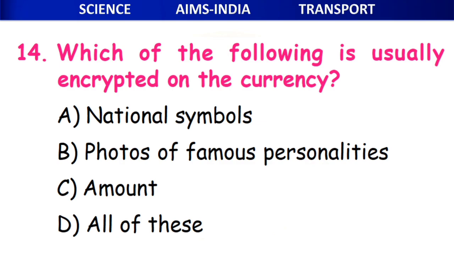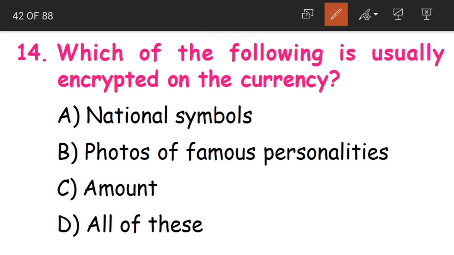14th question. Which of the following is usually encrypted on the currency? Encrypted means printed in the form of a code. So this is like one secret code for every currency, children. Whatever information is there, this particular country's currency will be printed in the form of a code. That code is nothing but they'll give a picture.